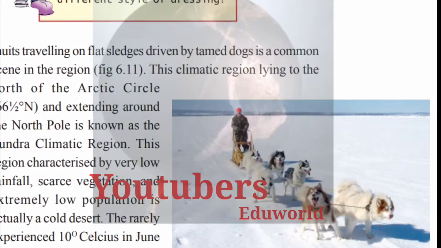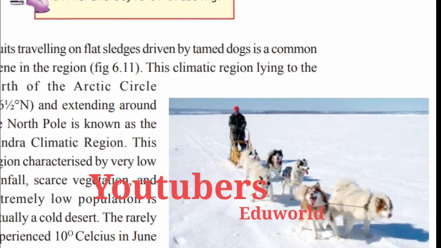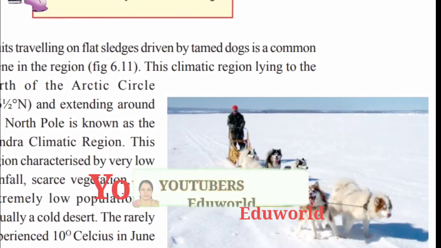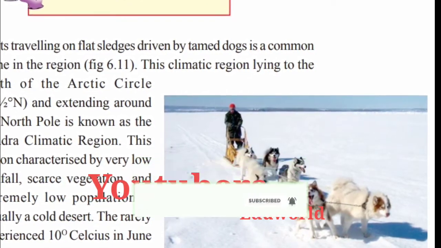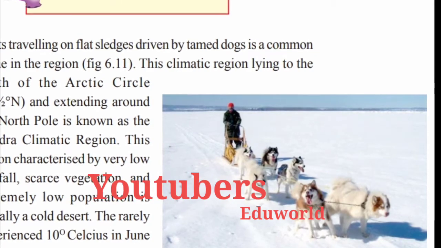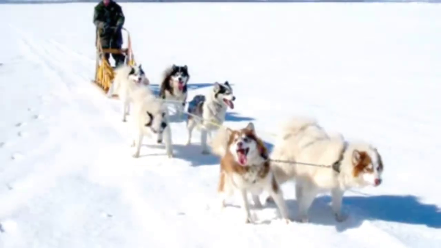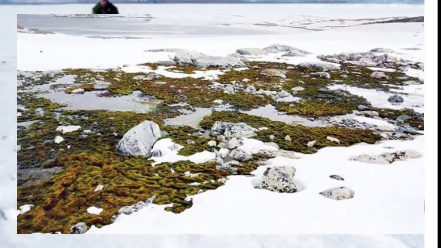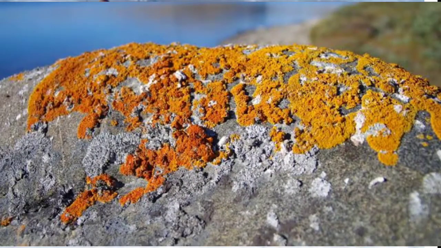Now, let's check the vegetation in the polar regions. Due to the extreme cold climate, there are permanently frozen soil in the polar regions, and because of this, there is almost no vegetation in the frigid zones. As the weather is comparatively mild in summer season, we can see mosses, lichens and sandy grasses grow in the summer season.